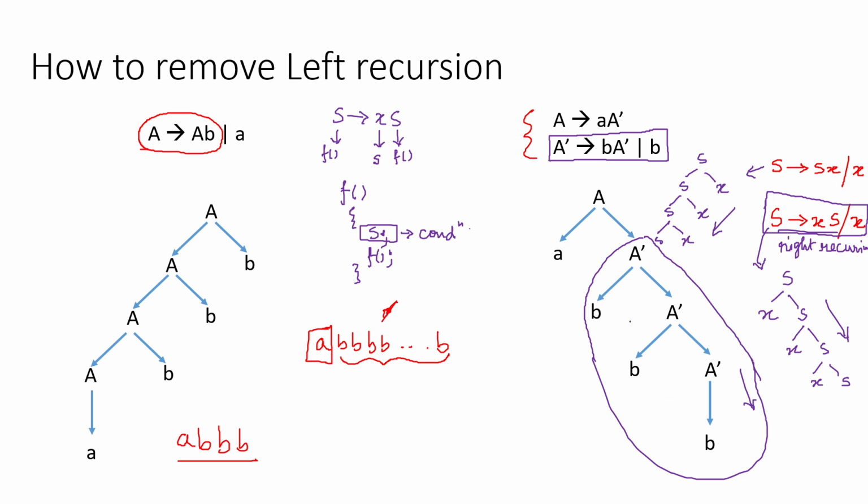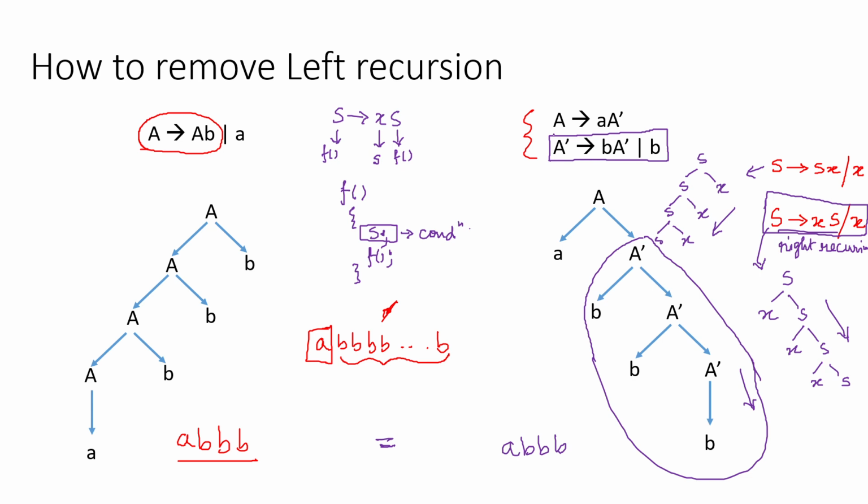And you see the strings that it will generate again ab, which is same. So you have kept the string same, but you have just removed the left recursion by breaking the grammar production rule into two parts. So in this way we can remove our left recursion.